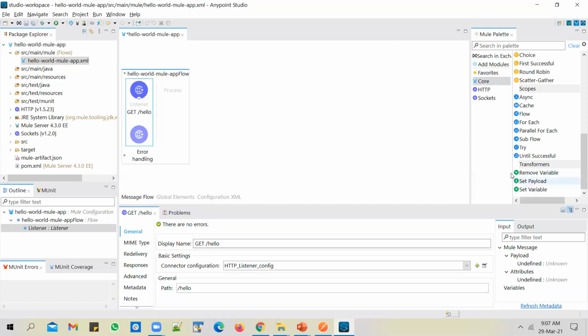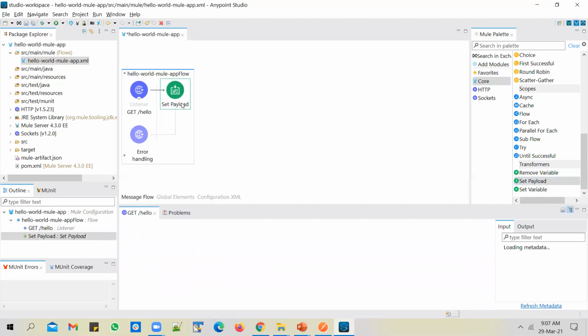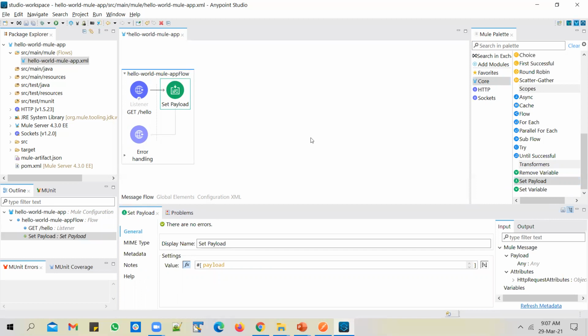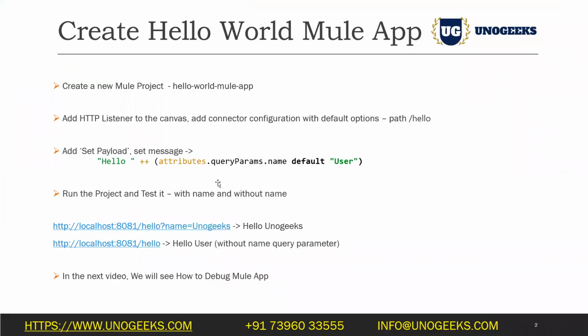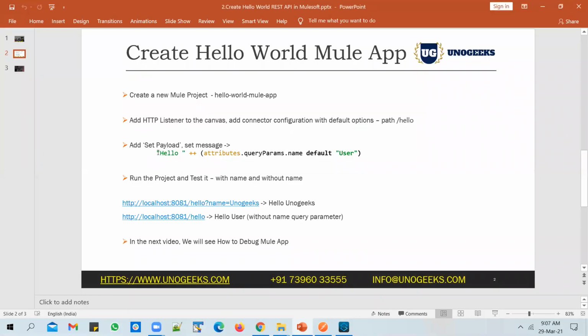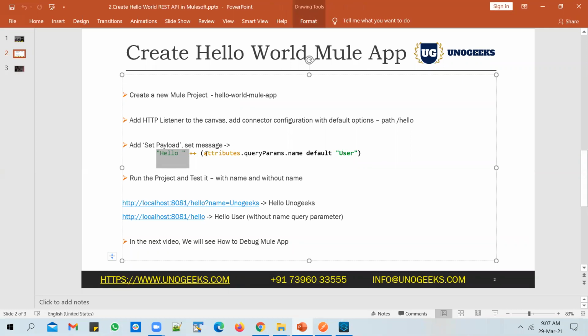The Set Payload component can be used to set a value to the payload. Payload is nothing but what goes back to the client. So use the Set Payload component, and you can set up a value here. This value can be a DataWeave expression, or you can hard code a value here. We'll write a DataWeave expression and use this as a message. We'll say hello, and we will concatenate the name that we are going to receive as an input parameter.